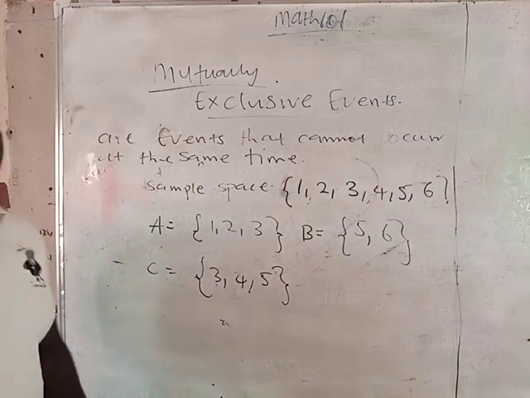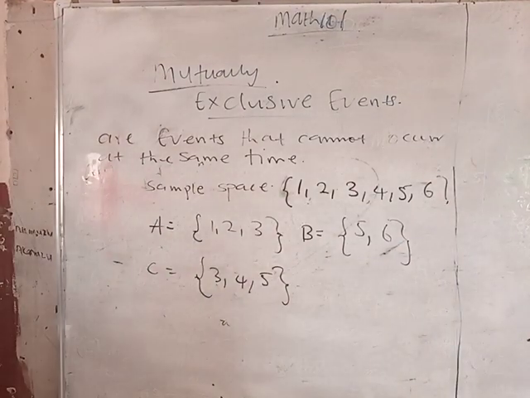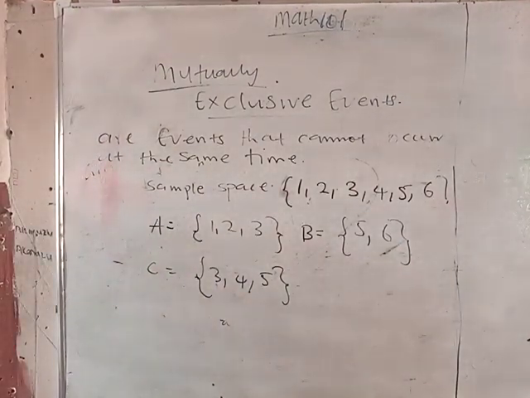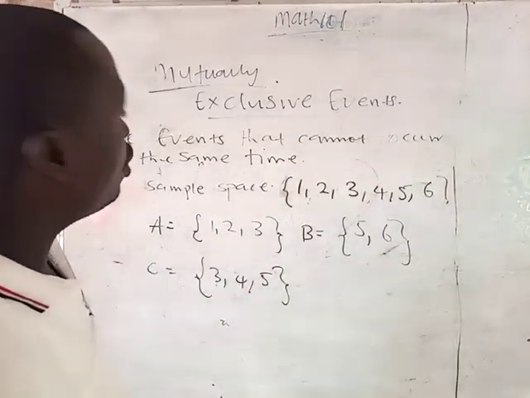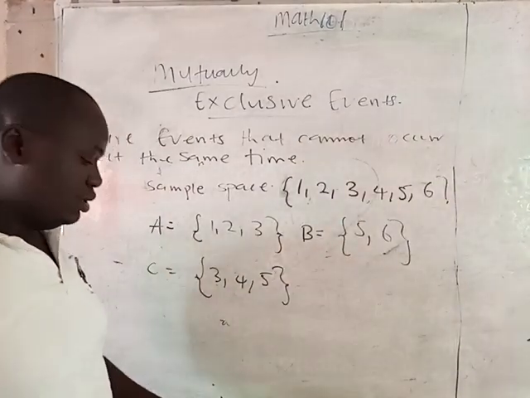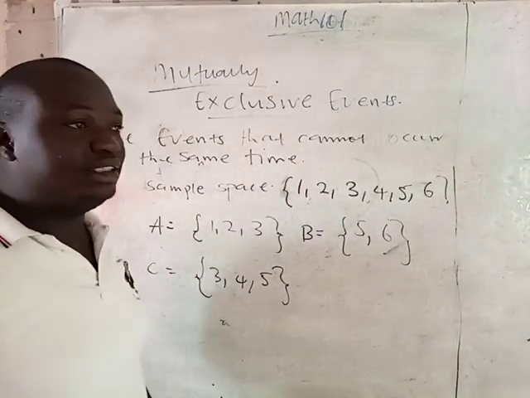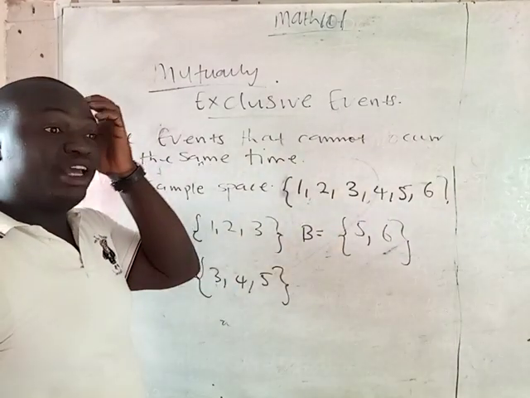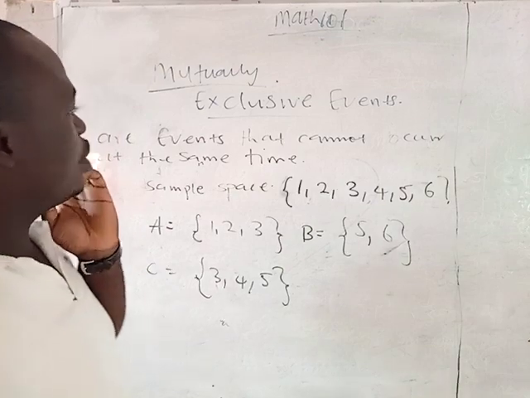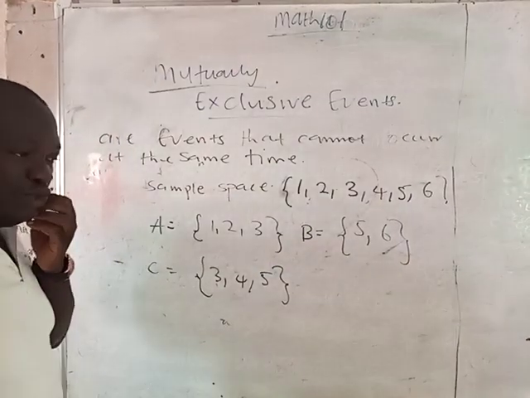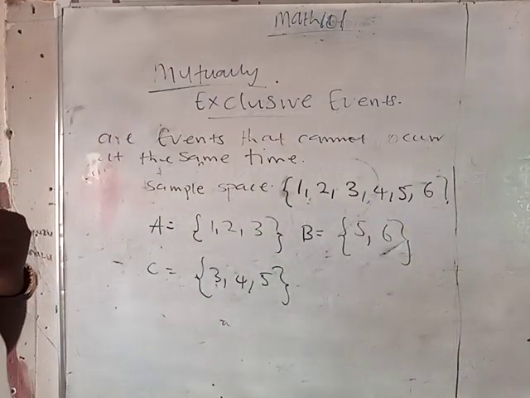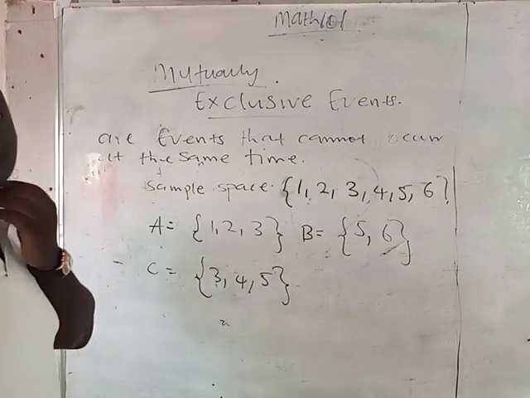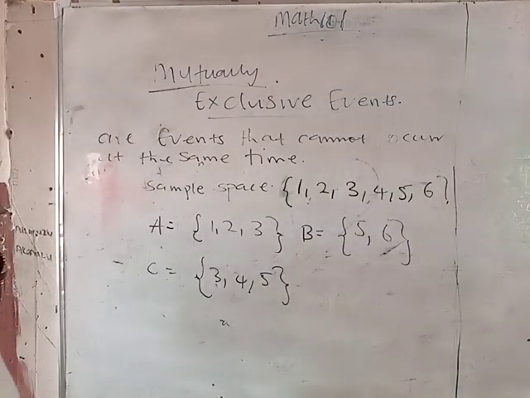Mutually exclusive events. These are events that cannot occur at the same time. What it entirely means is these are events that do not have anything in common. They cannot occur at the same time. Two events are mutually exclusive when they don't have an intersection between them.